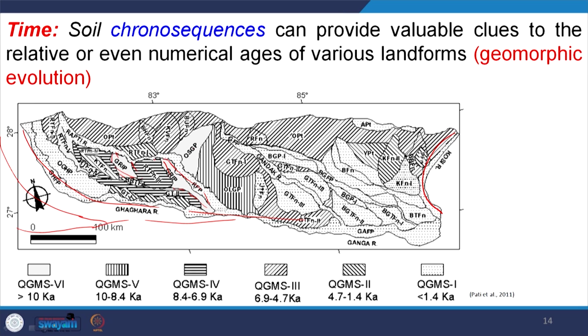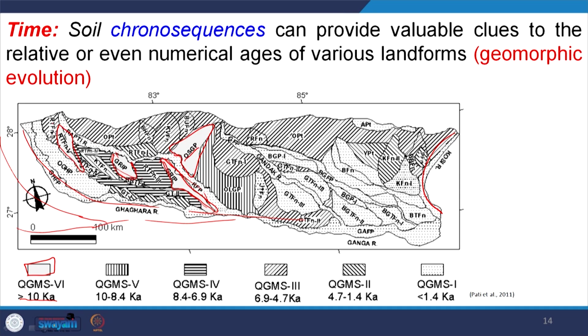For example, this symbol indicates soil which was developed more than 10,000 years back. So this geomorphic unit indicates soil developed greater than 10,000 years ago. Similarly, this geomorphic unit indicates soil formed 10,000 years ago, and this and this.